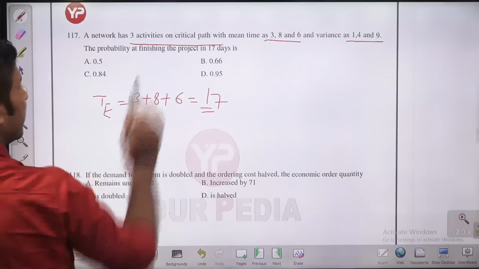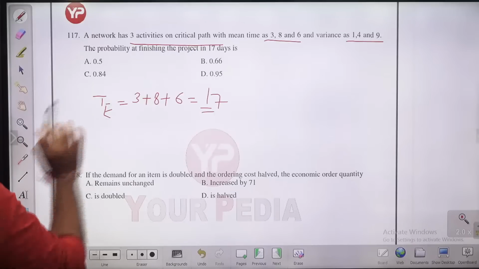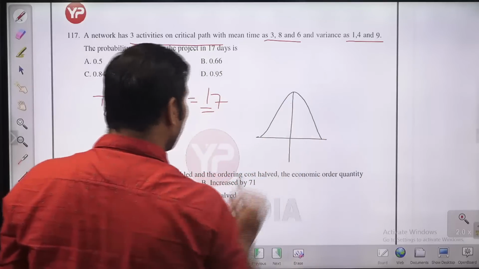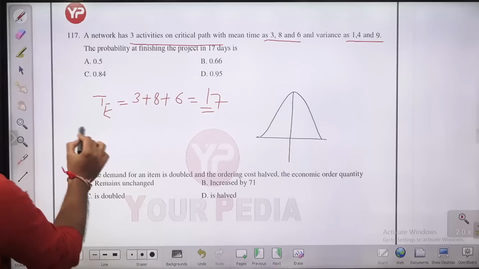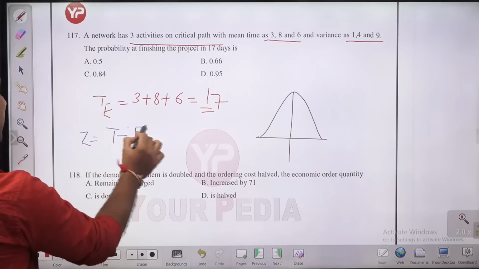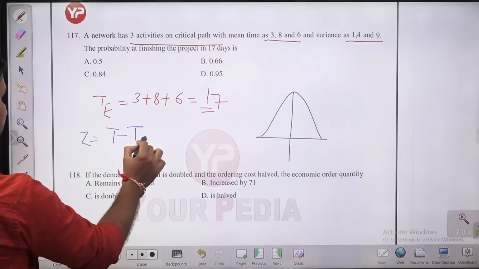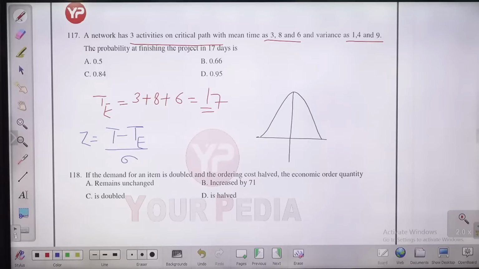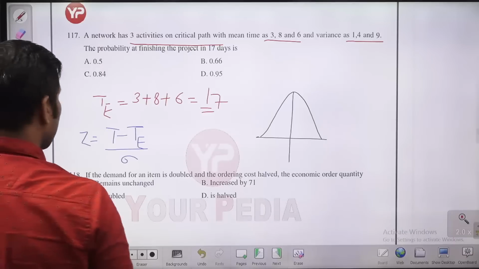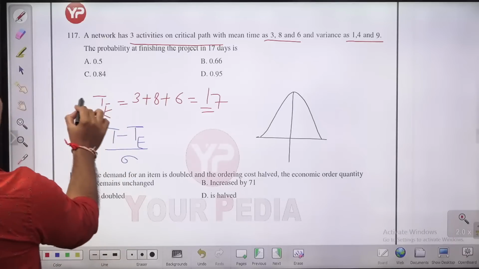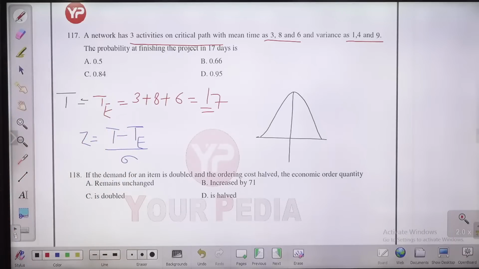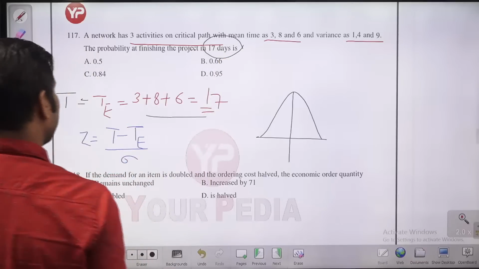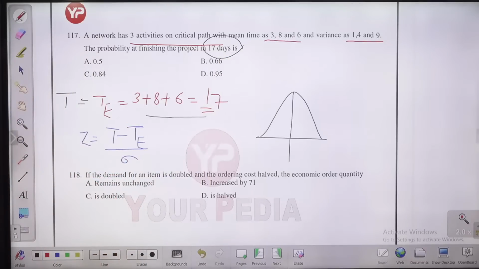How much is the probability to complete a particular project in only 17 days? What is Z, guys? Z is (T minus TE) by sigma. So here you can check, both T and TE are the same. T equal to TE. The probability of finishing the project in 17 days is only the expected days. So what will you get for this question, guys?